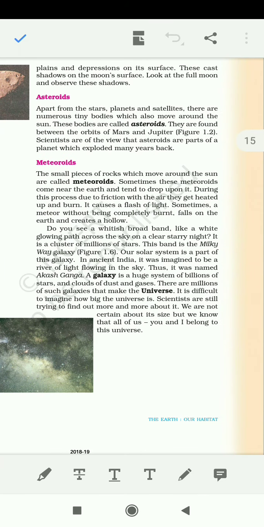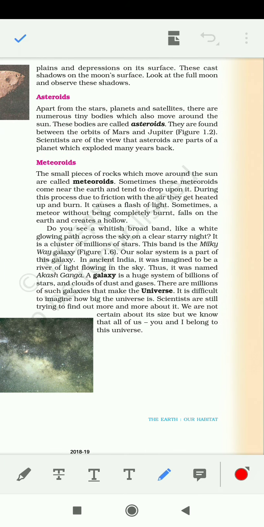Now coming to the meteoroids. Meteoroids are quite similar to asteroids, but there is one difference. They are small pieces of rock around the sun which drop on Earth, get burned and cause a flash of light. You must have heard people say twinkling stars, or tutta hua tara, and how people generally worship it or make a wish whenever they see the flash of light.